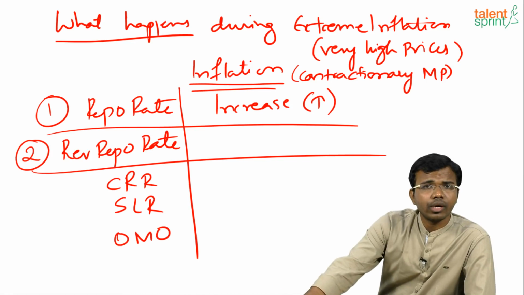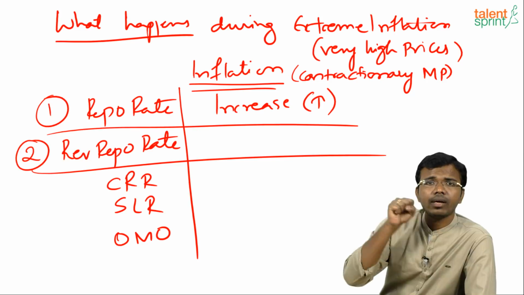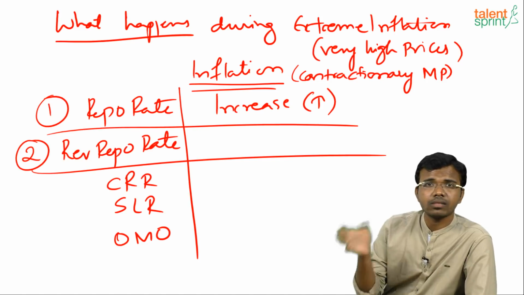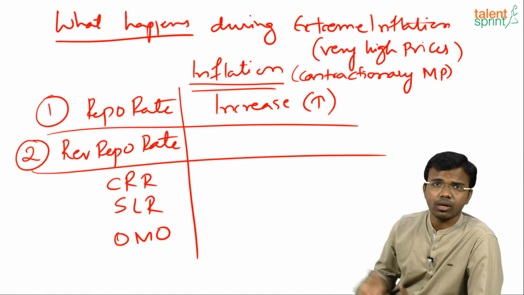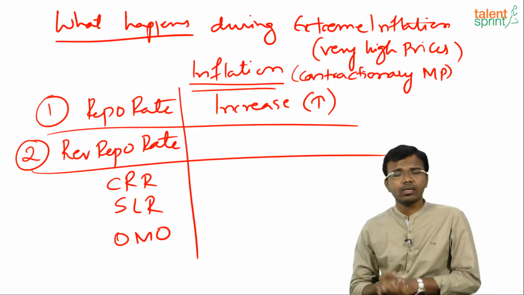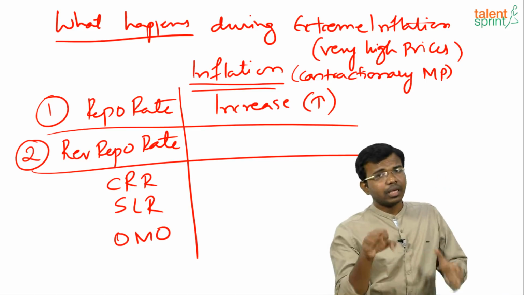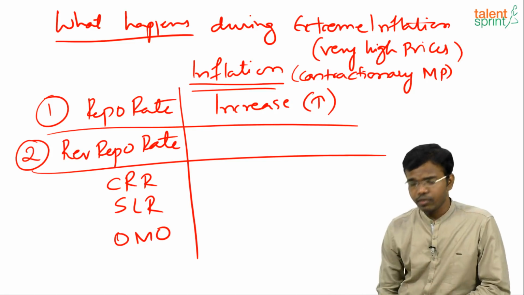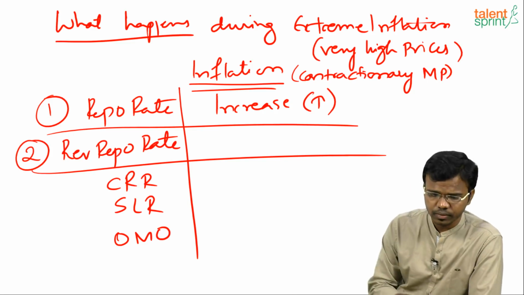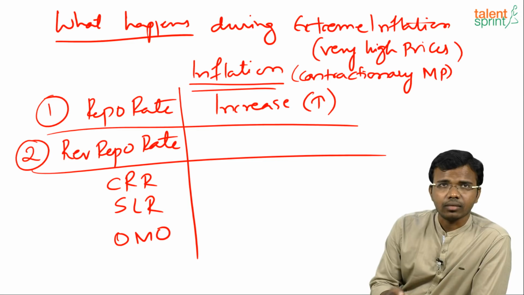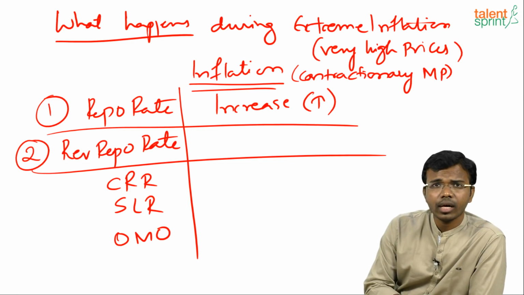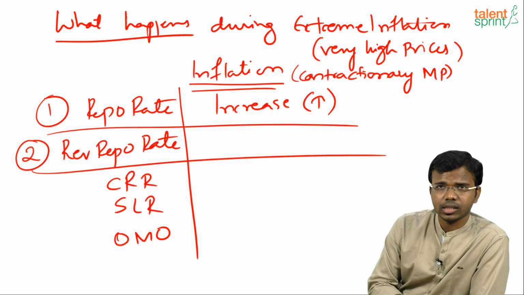At the reverse repo rate of interest, RBI will take away the money from banks. Don't say banks will give to RBI, because RBI is already the banker's bank. It will only print the notes. So don't say banks will give to RBI. RBI will take away the money from banks is the right terminology. So what is the right answer here? Reverse repo rate, will it increase or decrease?